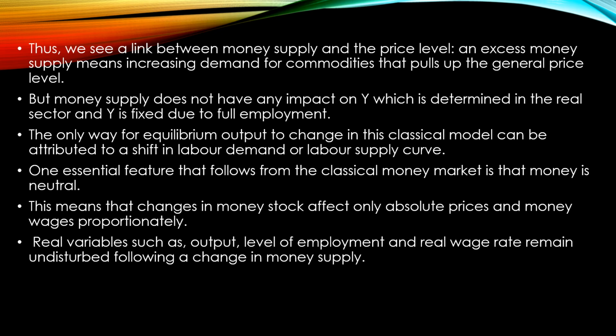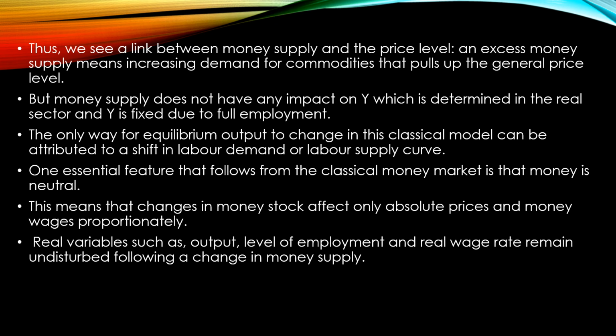Okay, now we could understand the link between the money supply and price level, that is, an excess money supply means an increase in demand for commodities, which would pull up the aggregate price level. When money supply increases, the price level would also increase. When money supply decreases, the price level too would come down. But money supply does not have any impact on Y, which is determined by the real sector, right? The output is determined at the real sector, right?